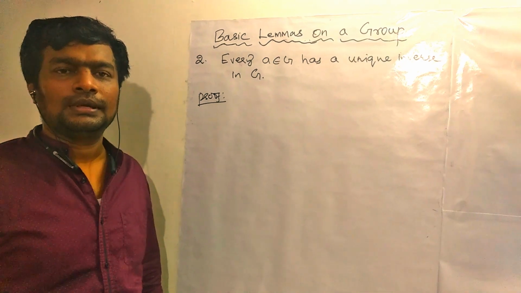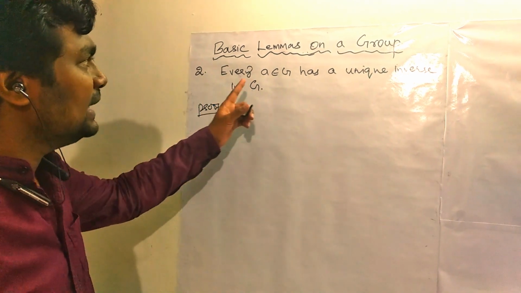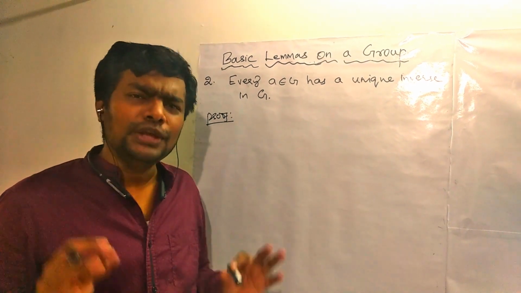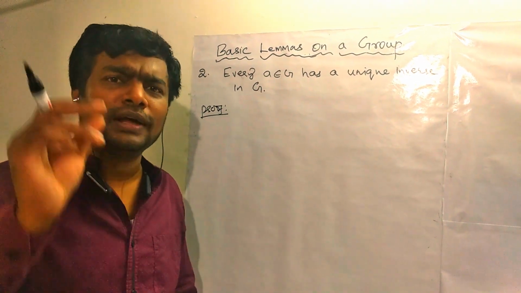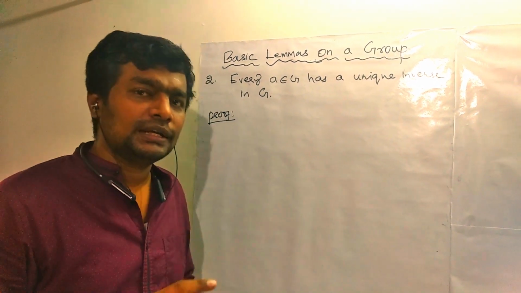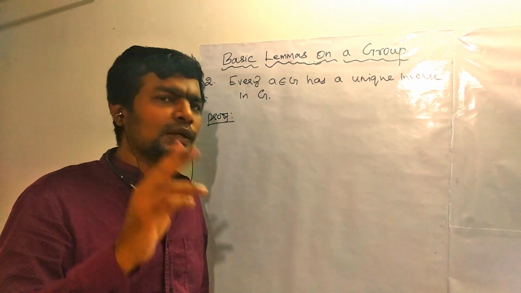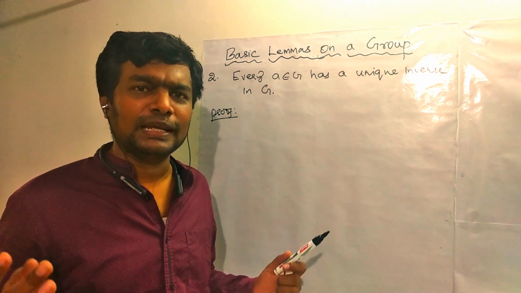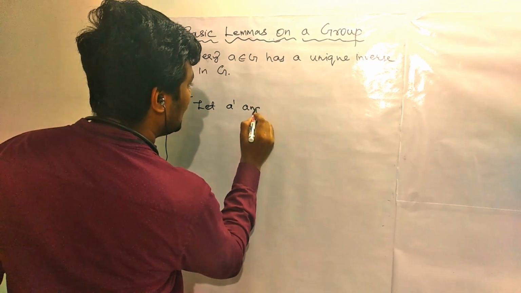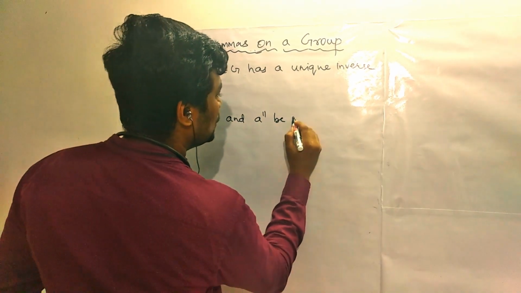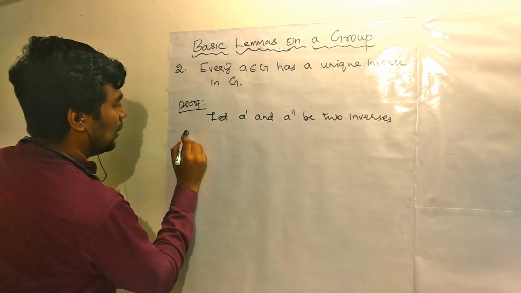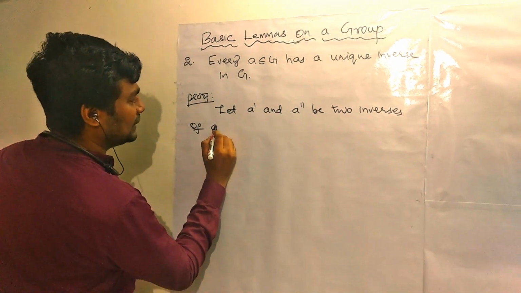This is the second result. Every a belonging to G has a unique inverse in G. We know very well that in a group, for every element we have an inverse. Now here we need to prove that we get only one inverse, not two inverses. So same way, let us assume the contrary. Let a' and a'' be two inverses of a in G.